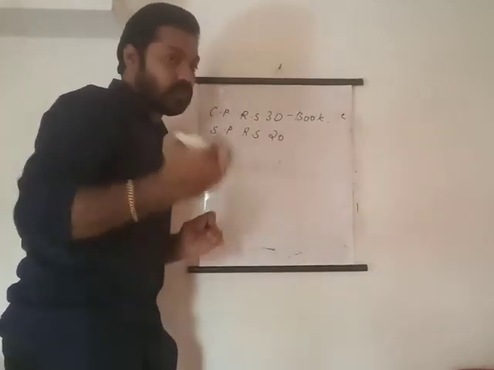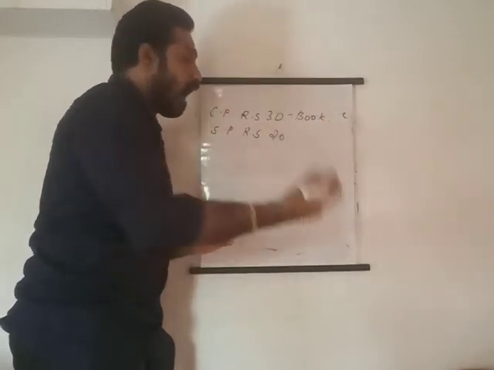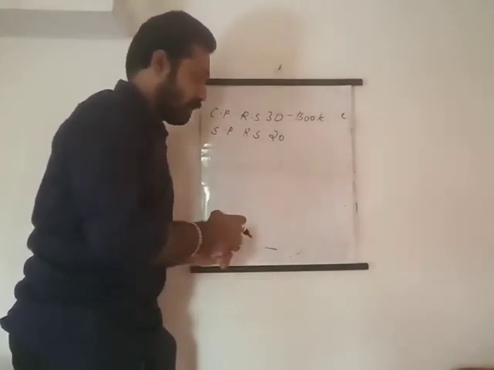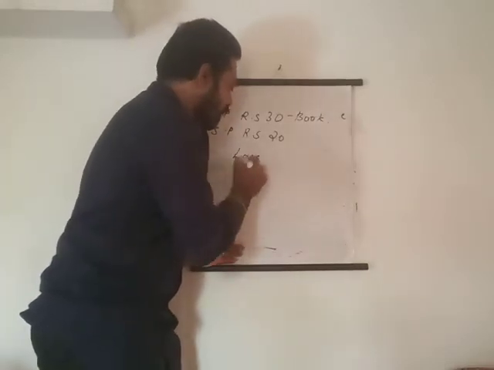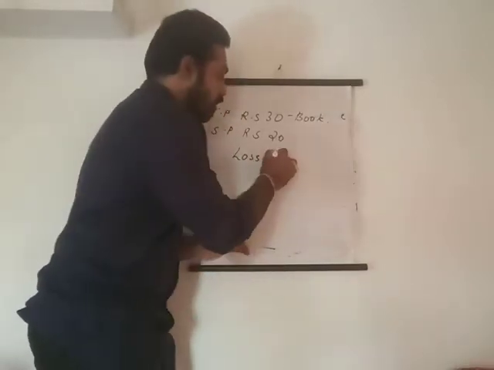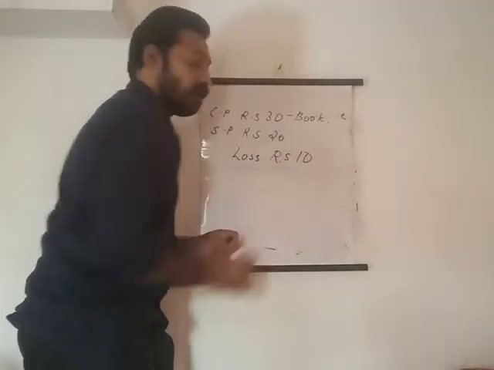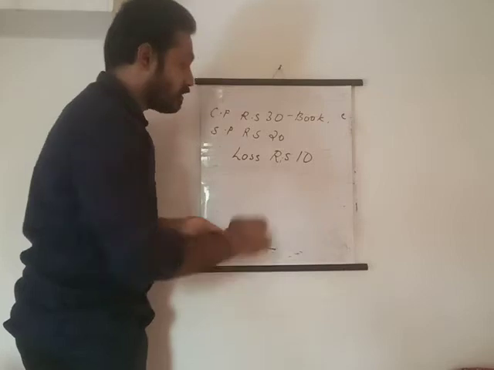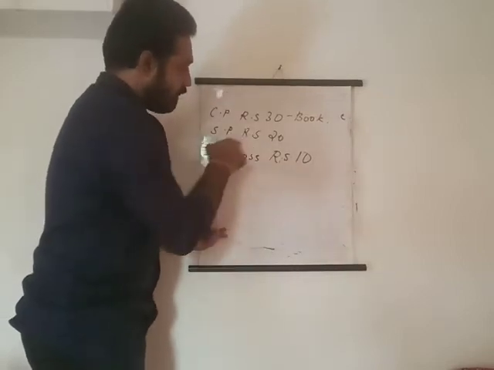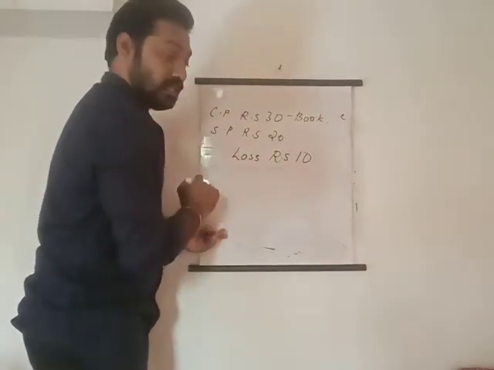So here also what happened? I purchased a book for rupees 30, but I gave it to him for rupees 20. So what happened to me? I lost rupees 10. Okay, so here I will get this rupees 10 by subtracting SP from CP, isn't it?